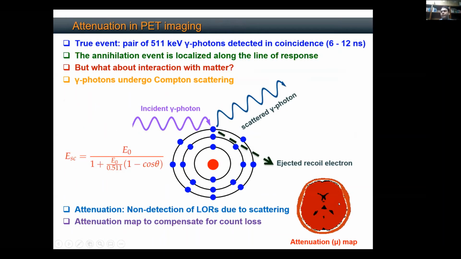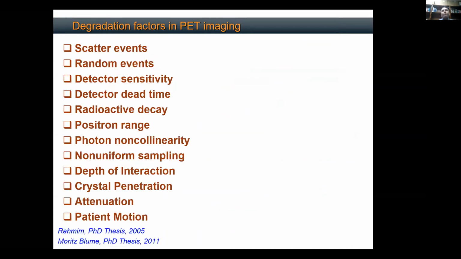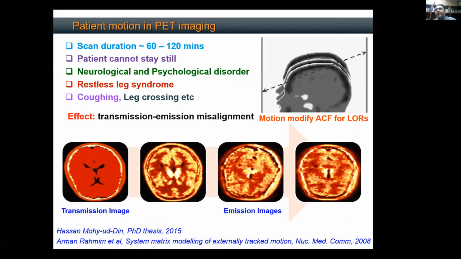That's also an issue. Then what we have is patient motion. These scans last from 60 to 120 minutes. A patient cannot stay still for that duration of time. What if the patient has some neurological disorders? For example, he's epileptic, he has seizures, or he has Parkinson's, or he has some restless leg syndrome, or he's coughing and all of that.